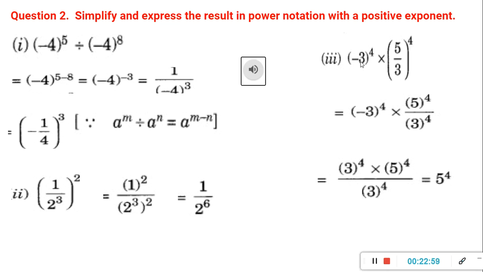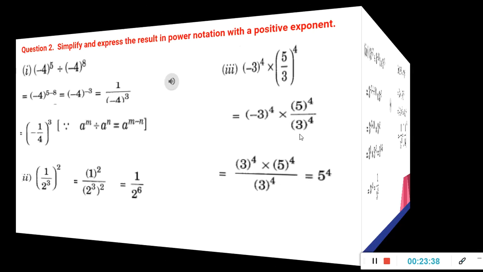Okay. Third one, (-3) whole raised to 4 into (5/3) whole raised to 4. Here we can write (a/b) whole raised to m is equal to a raised to m upon b raised to m. So here (-3) raised to 4 into 5 raised to 4 upon 3 raised to 4. Here (-3) raised to 4 and 3 raised to 4 are equal, right? Because the base is negative and the power is an even number, so the answer should be positive. So (-3) raised to 4 and 3 raised to 4 can be cancelled. Now what is remaining there? 5 raised to 4. That is the answer.